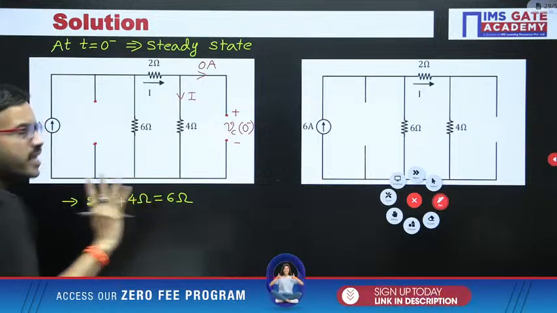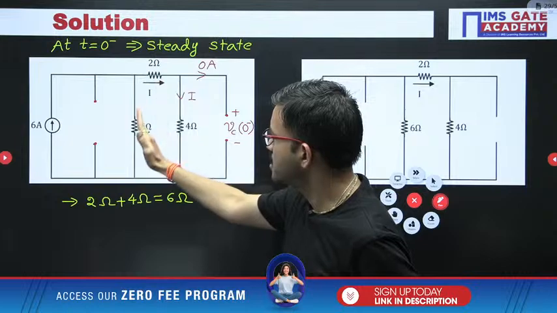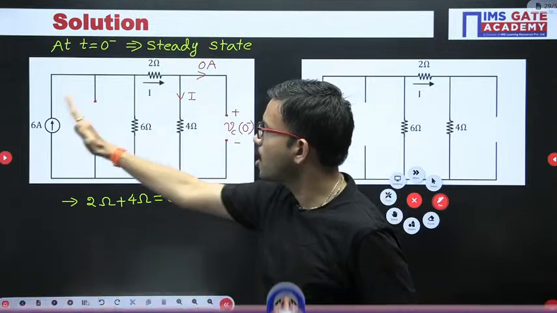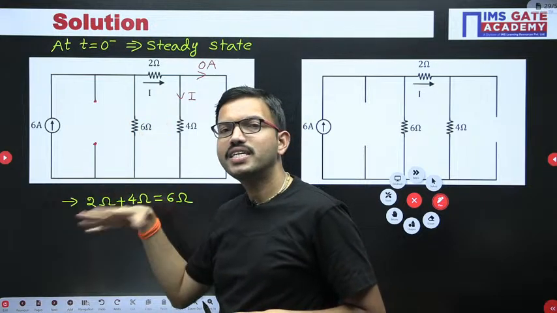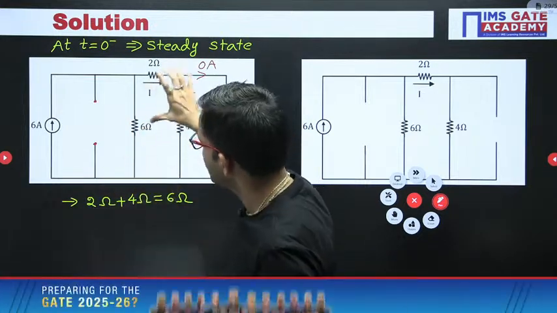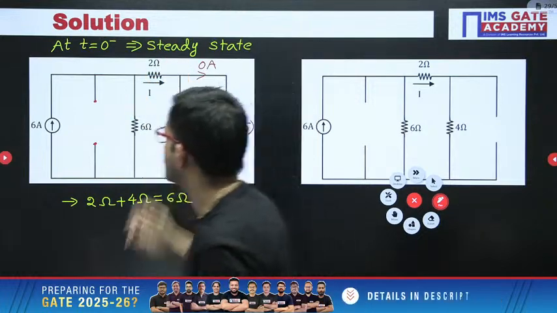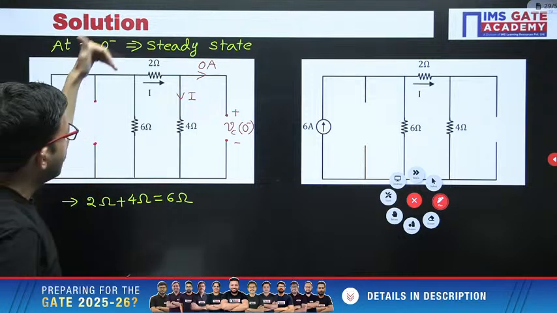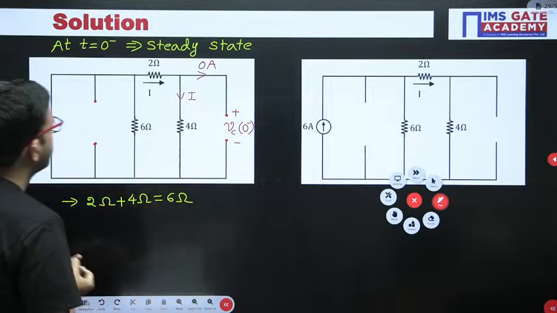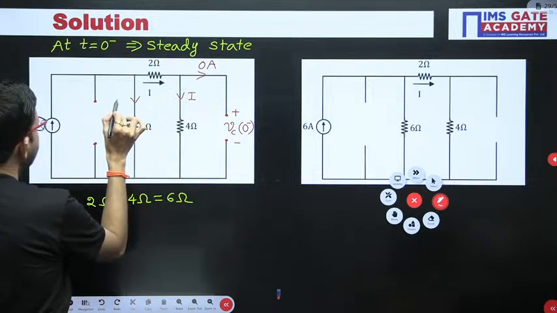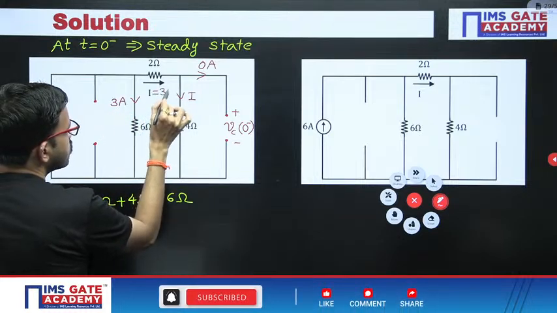Now what did you understand? Here you are having a 6 ampere source and here 6 ohm, and here together 6 ohm. All the elements are connected in parallel, right? In parallel, voltage will be the same and current is getting divided. Luckily, here 6 ohm and here the net resistance is 6 ohm. Since you are having equal resistors, half of the supply current is flowing here and the remaining current is flowing here, correct? So here 6 by 2, that is nothing but 3 ampere is flowing.